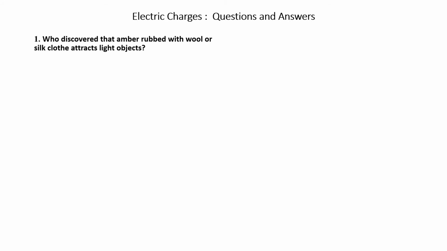So, in this session, we will take up only questions and answers so as to cover the entire portions of chapter number 1 on electric charges and fields. Let us take question number 1. Who discovered that amber rubbed with wool or silk cloth attracts light objects? Please read the question. Who discovered that amber rubbed with wool or silk cloth attracts light objects?